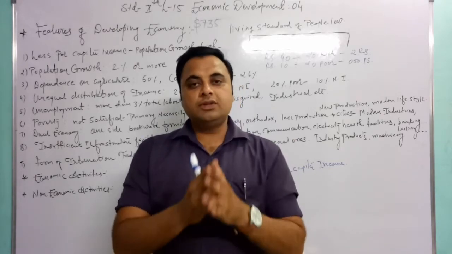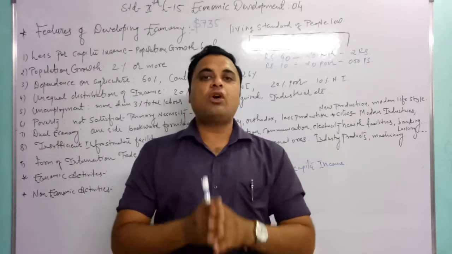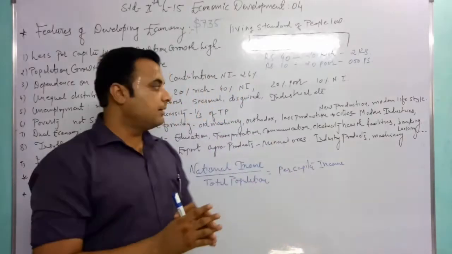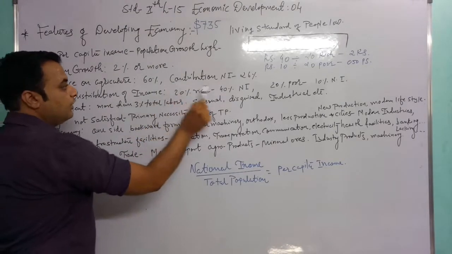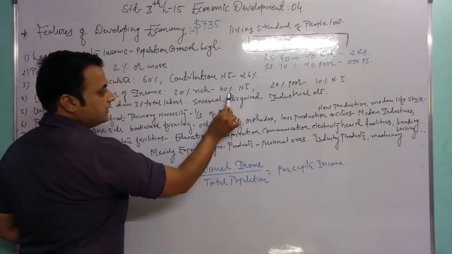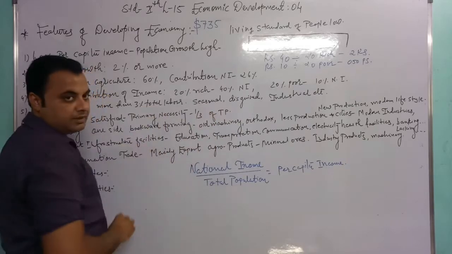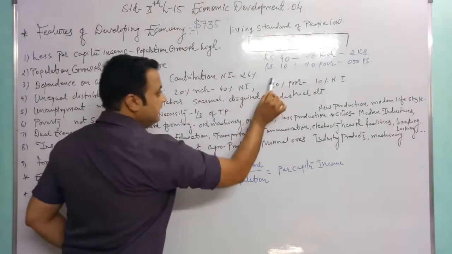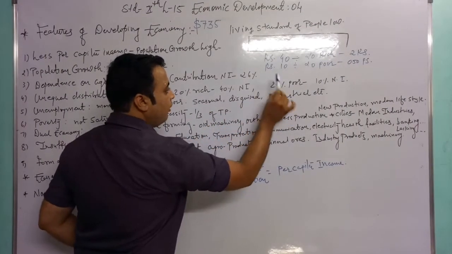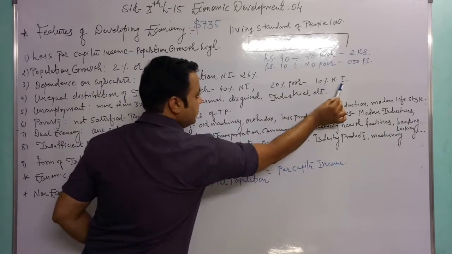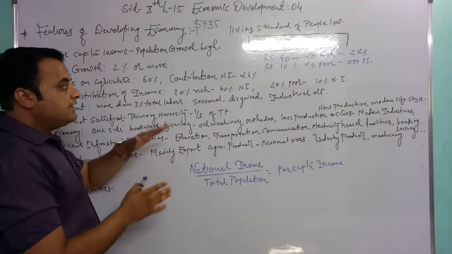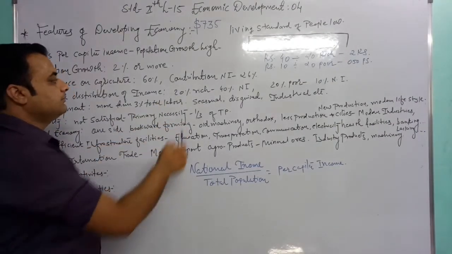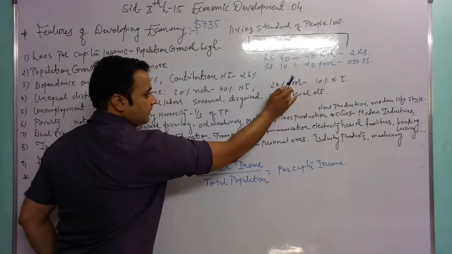This is because of the unequal distribution of wealth. For example, 20% of people get 40% of national income, and these are the rich people, and 20% of the people get only 10% of national income, and these are the poor people. So it creates a gap between rich people and poor people.